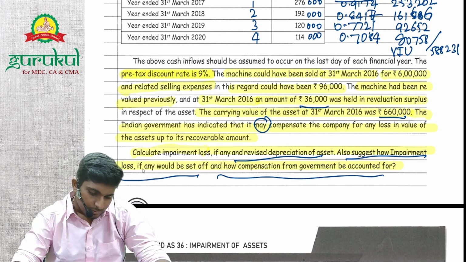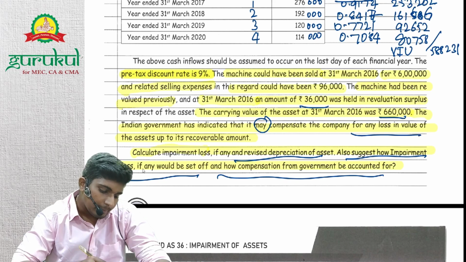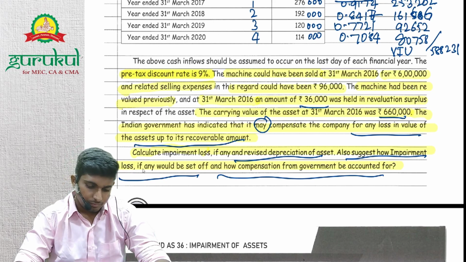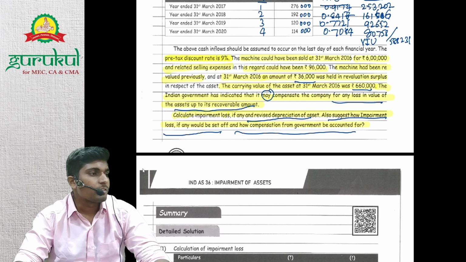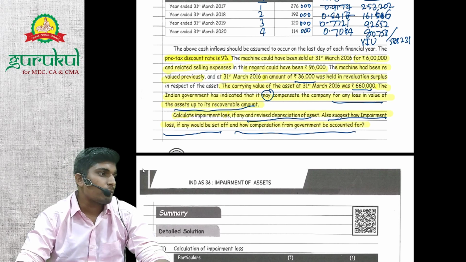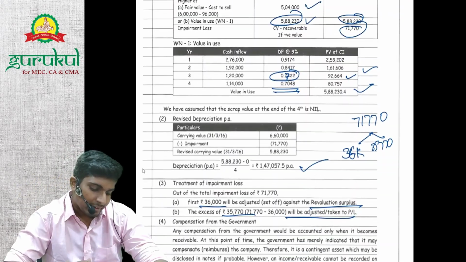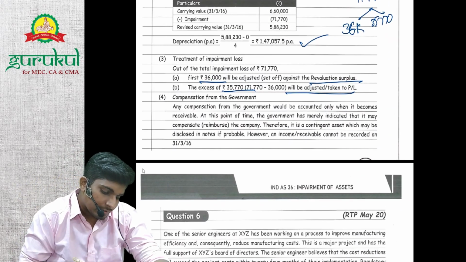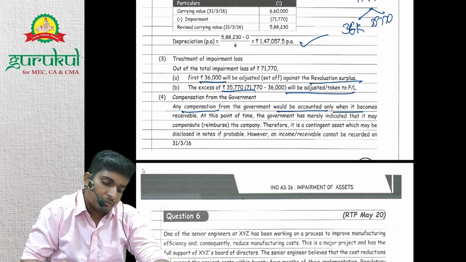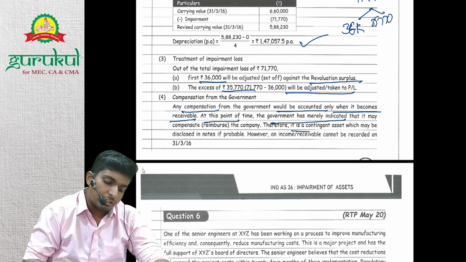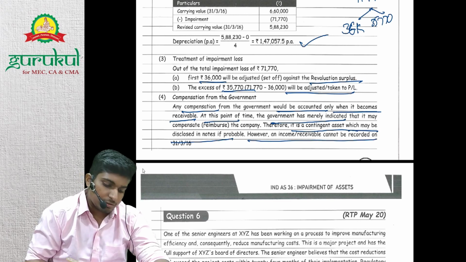Since it has indicated it, we will record it as a contingent asset, right? If at all it was given that the government has accepted to give, then we'll record it as a receivable. Since the government has not accepted and has only given an indication that it may compensate, we'll record a contingent asset. Any compensation from government would be accounted for only when it becomes receivable. At this point, the government has merely indicated. Therefore, it is a contingent asset which may be disclosed in notes if probable. However, income or receivable cannot be recorded. Okay.